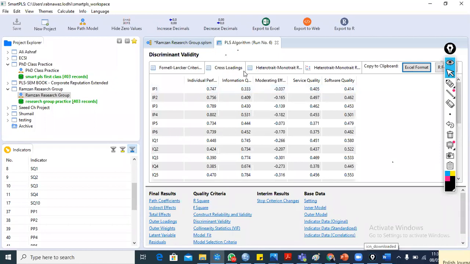So we can say that in our case there is no evidence of significant cross loading, and there is no evidence of a discriminant validity problem. So we can confirm that there is discriminant validity. The item can discriminate between the own construct and the other constructs.